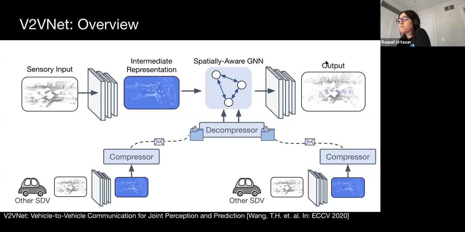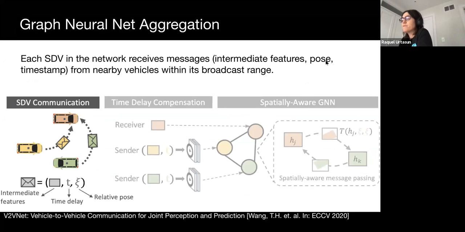The key component of our method is the spatially aware GNN, which intelligently combines observations from multiple views seen at different points in time. We now discuss this component in more detail. First, each vehicle receives intermediate features in bird's eye view, along with the timestamp of the messages and the relative pose of the nearby senders. Including the timestamp and relative pose is important as V2V involves asynchronous vehicle communication, and the relative pose provides insight into which areas are viewed by each SDV.